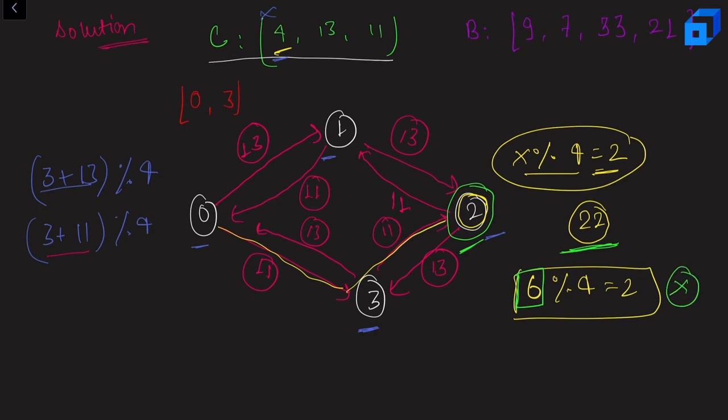And now let us talk about something big. Let's say I have 82, okay? Now 82 modulo 4 is 2 again. But here we can see that we can create 22, right?